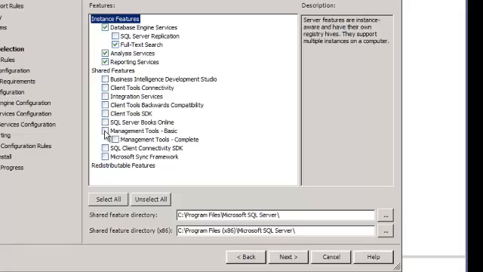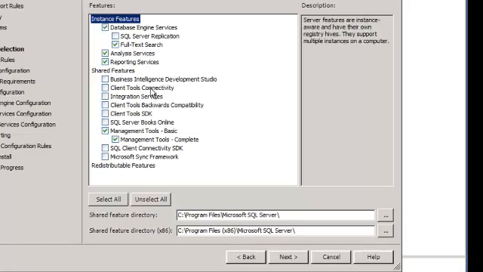You're also going to want the SQL Server management tools. Now, you don't need to have these. They're not required for Team Foundation Server, but you're probably going to want them just to manage the SQL Server instance. You don't have to install them on the SQL Server. You can install them on your laptop. You can install them wherever you want, and then you can just use that installation of the tools to manage SQL Server.